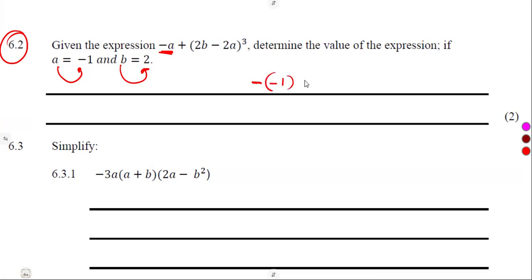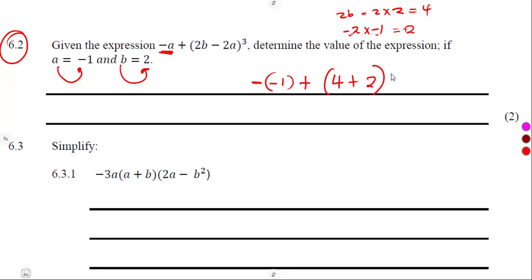Minus times minus, plus, that's a bracket, 2b. 2b means 2 times, what is our b? Our b is 2. So 2 times 2 is what? That's a 4. So it was going to give us 4 minus 2a, minus 2 times a, which is -1. Minus 2 times -1, when we multiply minus and minus, that's a positive. So it was going to give us a positive 2. That is what we have.